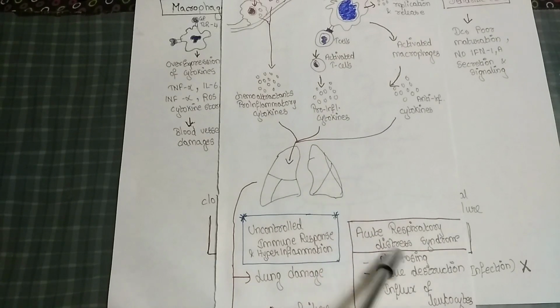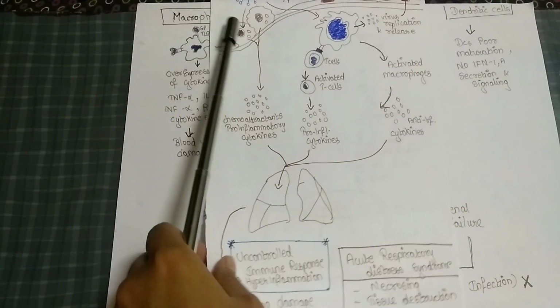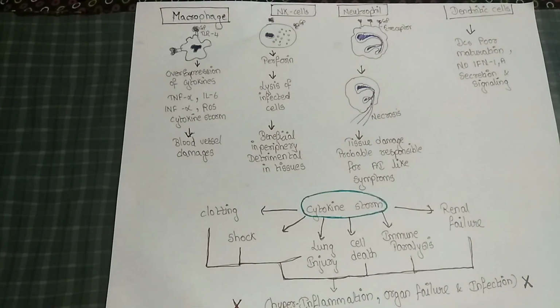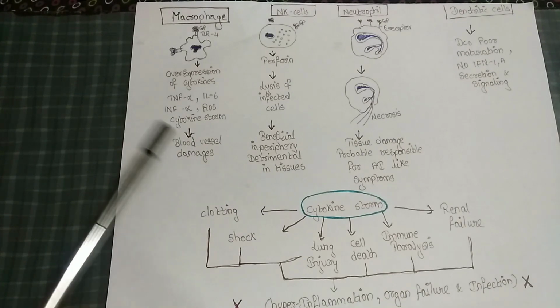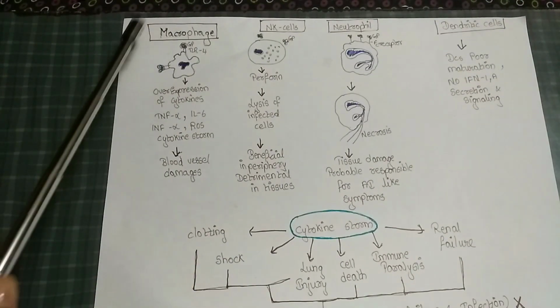What happens in acute respiratory distress syndrome? We'll see necrosis, tissue destruction, influx of leukocytes, and dilatation of blood vessels. This is what happens in COVID patients, due to which there will be many deaths. In death, we'll see what each individual cell's role is.